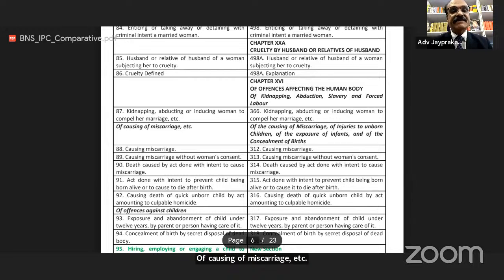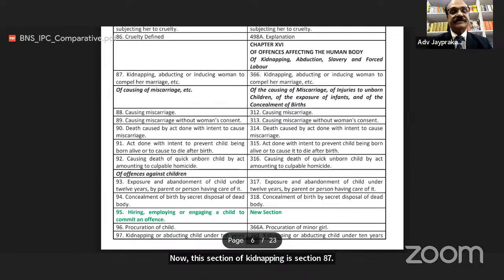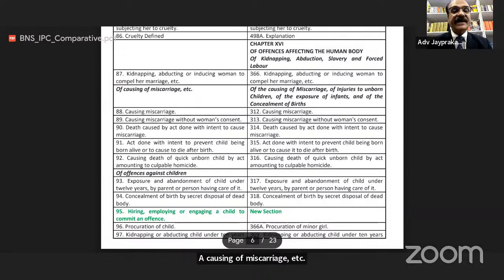Section 87. Earlier, kidnapping section was 366. Now, this section of kidnapping is section 87. Of causing of miscarriage, etc. Section 88 of BNS, causing miscarriage. This section was earlier in IPC 312. Section 89 of BNS, causing miscarriage without woman's consent.